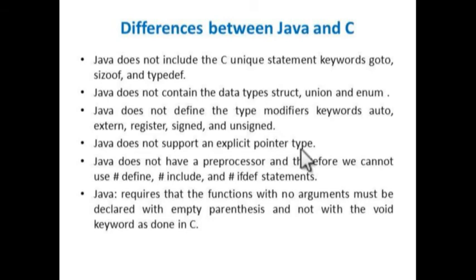Here I am showing some of the differences between Java and C. Java does not use keywords like goto and sizeof. It does not support structures and unions, and it does not have type modifiers like auto, extern and register, and does not support pointers. Because of this, it reduces direct access to memory, and it does not use any preprocessor statements, like #define and #include.